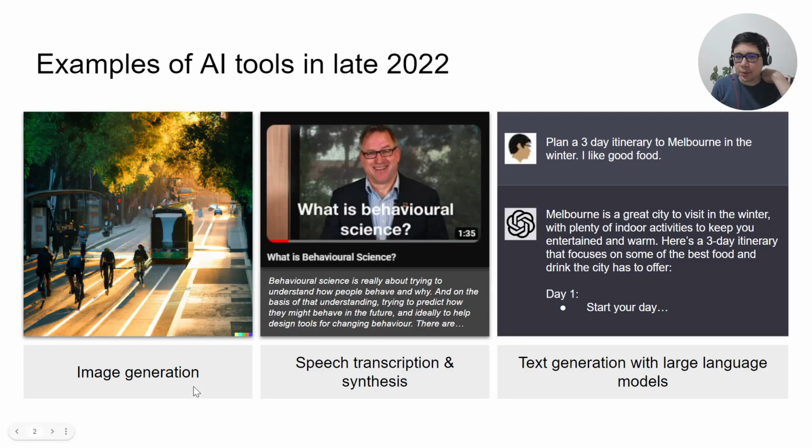So here are some examples of AI tools as of late 2022. I've put them into three categories just for the purposes of discussion. The first is image generation. The second is speech transcription and synthesis. So this is turning vocal speech into text or turning text into vocal speech. And then also text generation with large language models. So this is using text to generate more text.